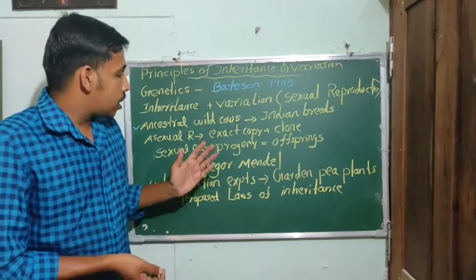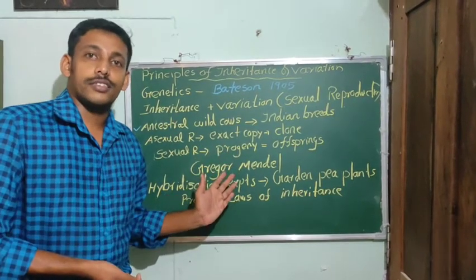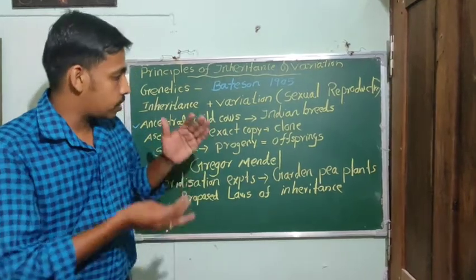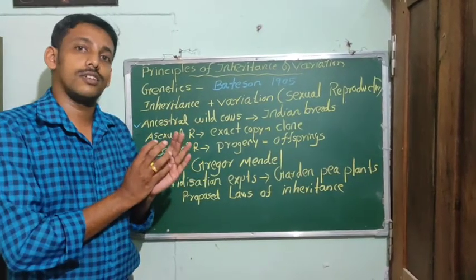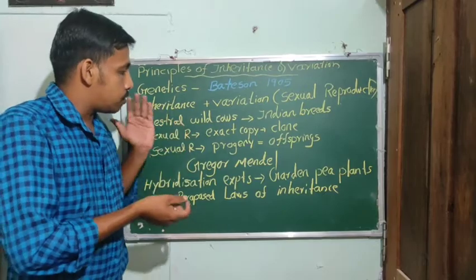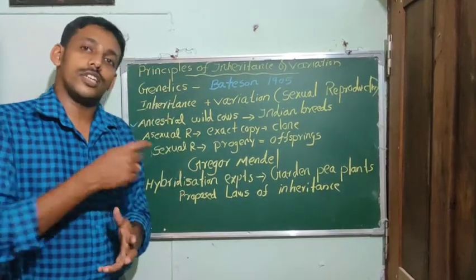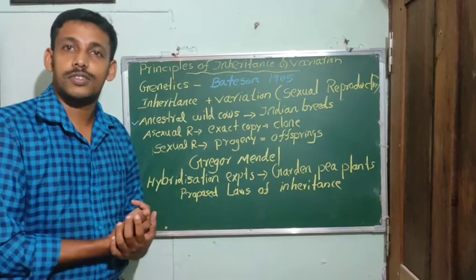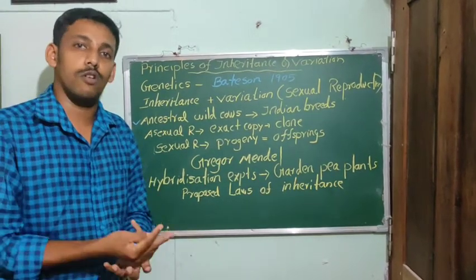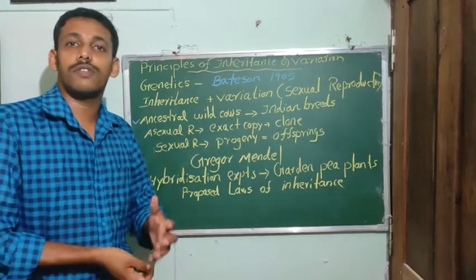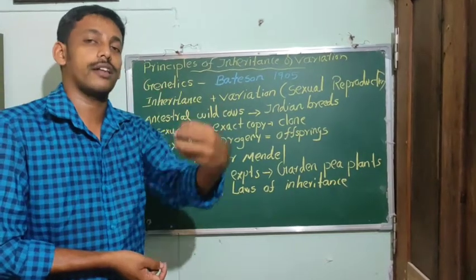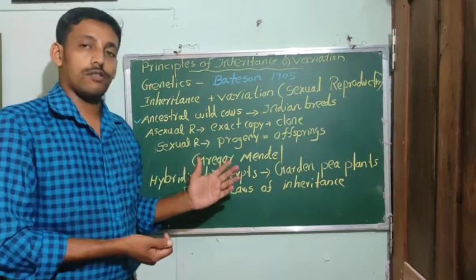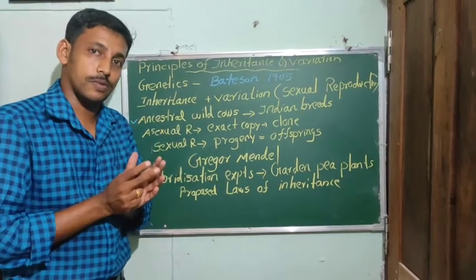Gregor Mendel is considered the father of genetics. He was the first scientist to do hybridization experiments to find out the mechanism of the transmission of characters from parents to offspring.